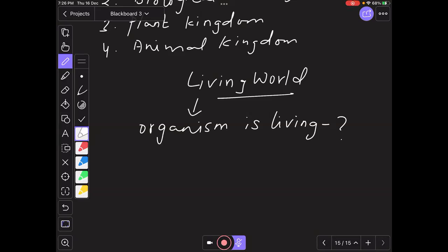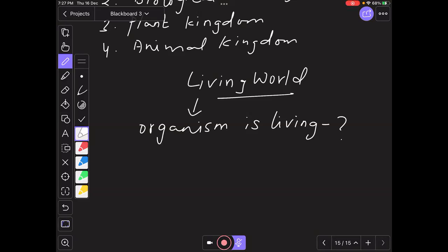So, talk about living. What is this living? What are the main characteristic features of living? Any organism, and how do we differentiate, let it be a unicellular organism or multicellular organism, that means one cell organism and many cell organisms. How do we say that these organisms are living, and how do we differentiate from non-living organisms? Whether non-living organisms have the characteristic features that a living organism has, right? That is how we can define the character called living.